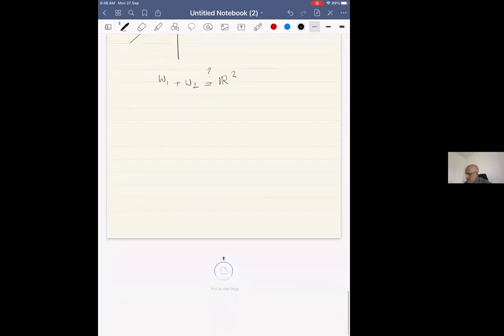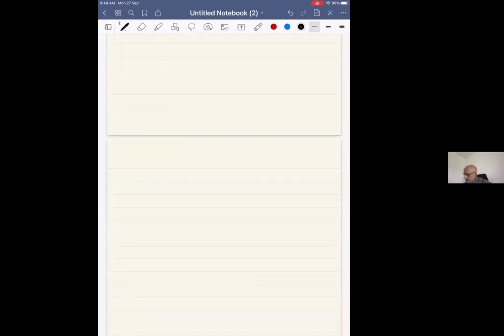Okay, now let us move to R3. And let's take 3 examples. This is the x-axis, the y-axis, this is the z-axis. And now I'll be a bit more careful. I will call W1 the x-axis. W2 is the y-axis. And W3 is the z-axis.